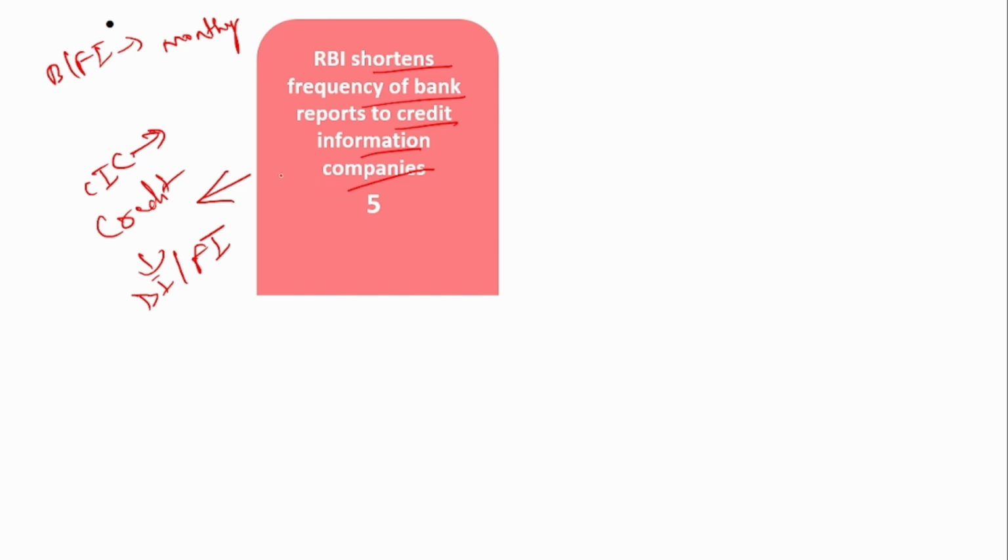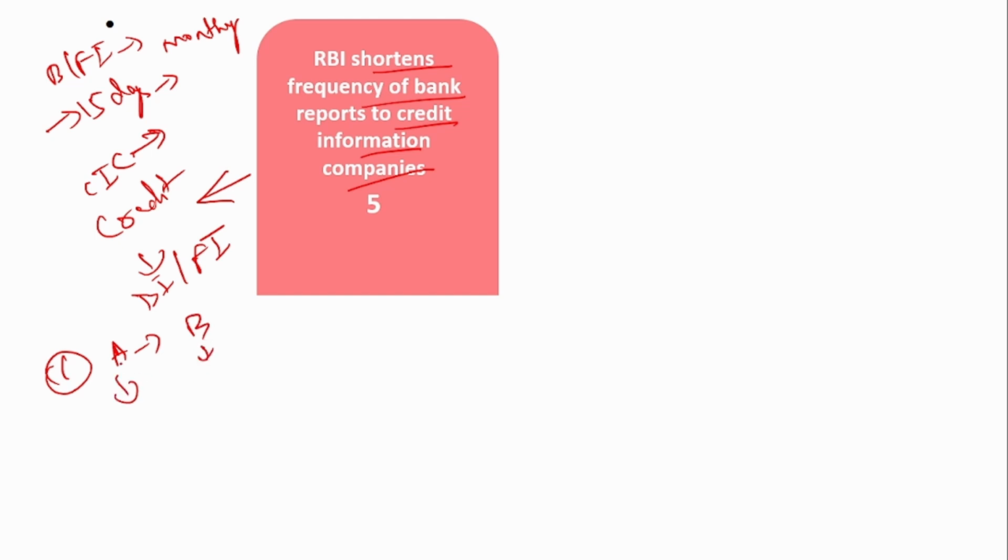Now, what RBI has proposed is that let us reduce the cycle from monthly to every 15 days. Why does the RBI want a reduction in this? One reason is that one customer will go and get a loan from bank A, and after 20 days or 25 days, can go to another bank and get another loan.